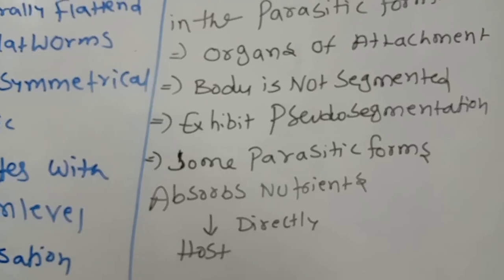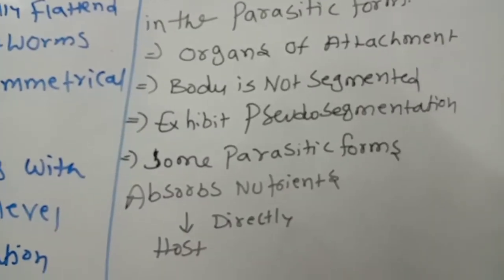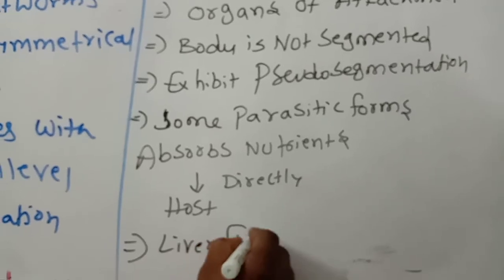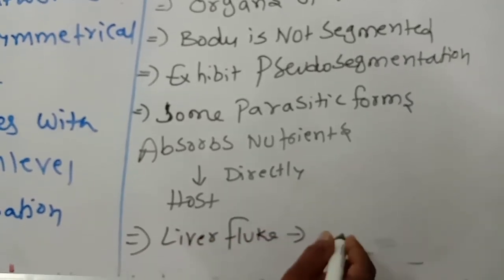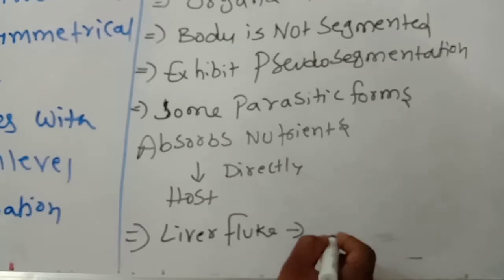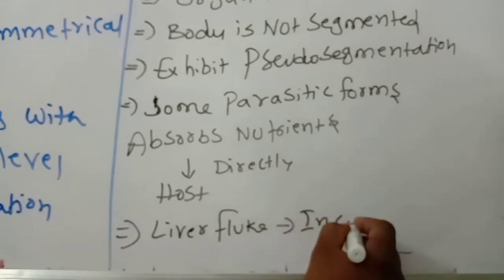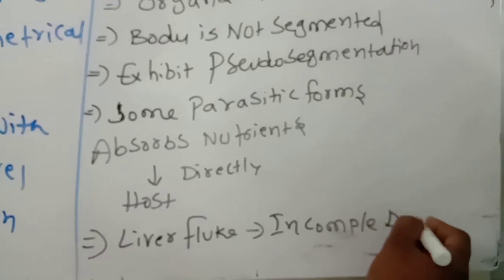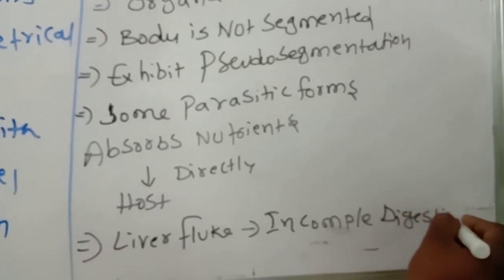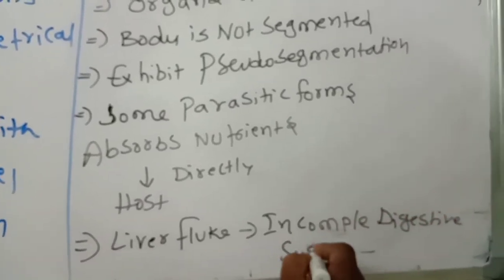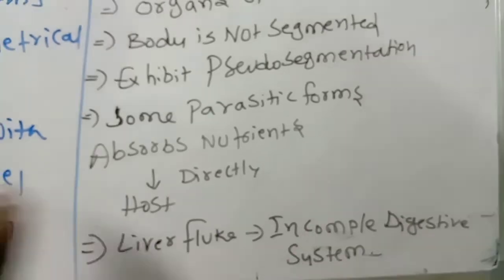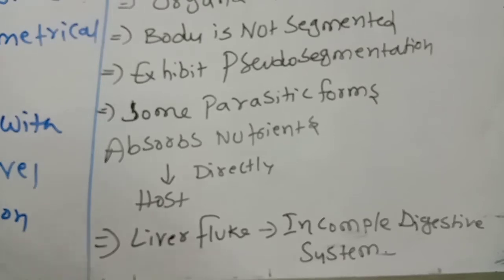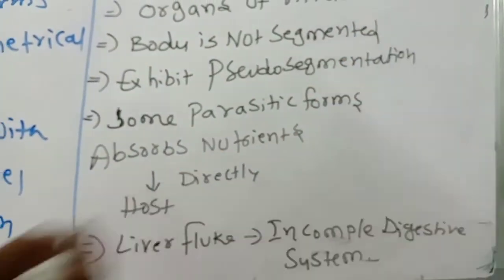Liver fluke. Next point. Liver fluke has an incomplete digestive system, meaning not mouth to anus. You know very well. Incomplete digestive system. This point you should remember. So next point we will discuss.